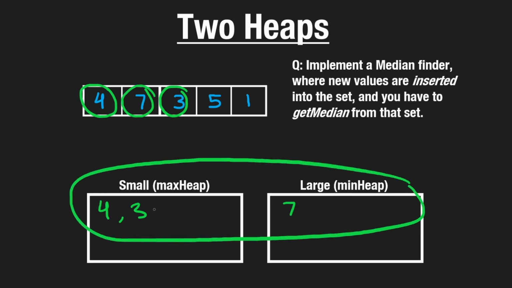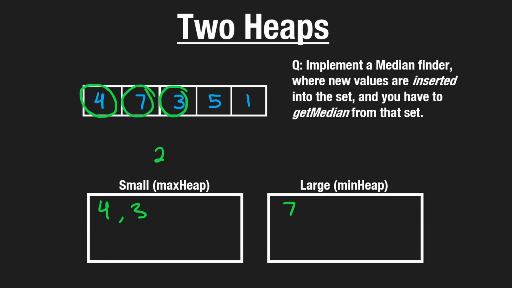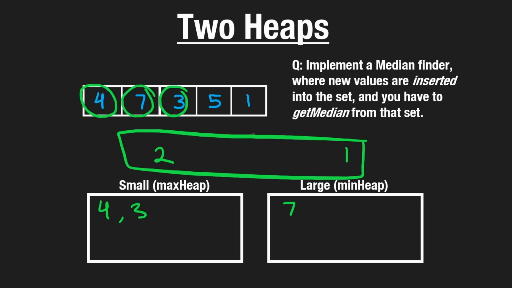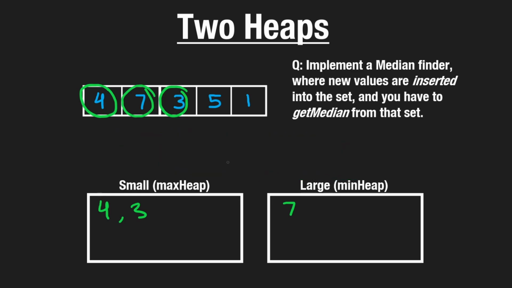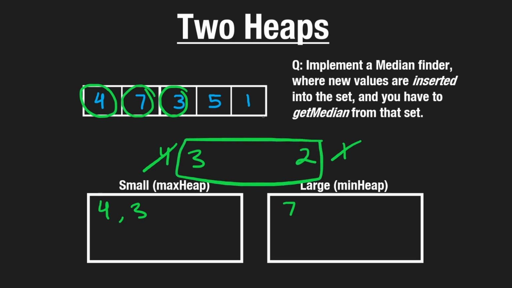So we're just going to leave it as it is, because we know that the size of this heap is 2 and the size of this heap is 1. So as long as the difference of the lengths of the heap is at most 1, that's okay. But if we had, for example, 3 values in this heap and 1 value over here, then that definitely would not be okay. We would move one of the values. So this would be of size 2 and this would then be of size 2 again. And of course, if we had 4 values here and 1 value here, that would also not be good. We would at the very least move one of the values to the other heap to get the difference to be less than or equal to 1.